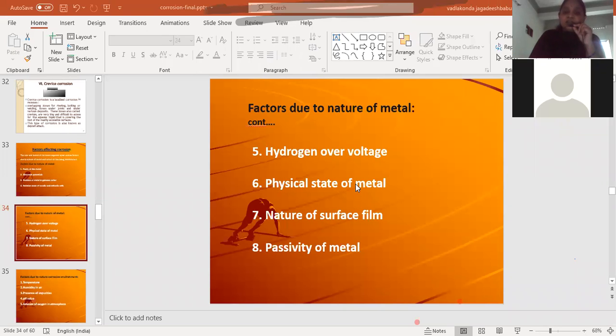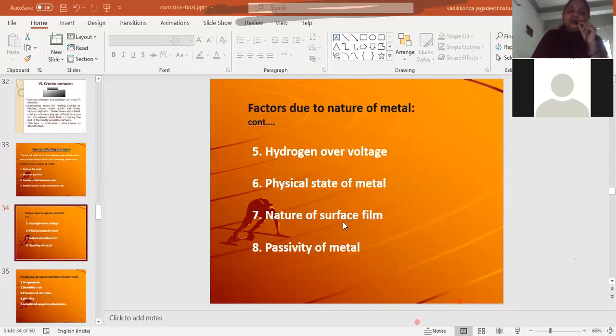So compact solids will have less extent of corrosion compared to the powdered form. For the same metal, if it is in the powdered form, it will have a high rate of corrosion, whereas if it is in the compact state, it will have less extent of corrosion.